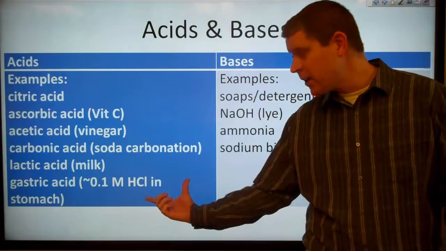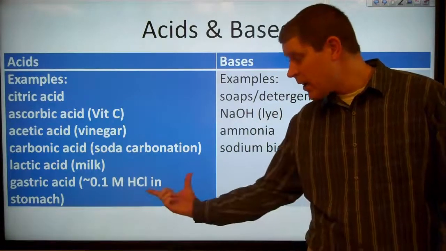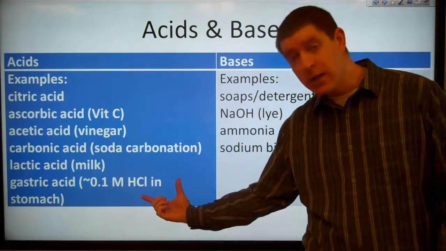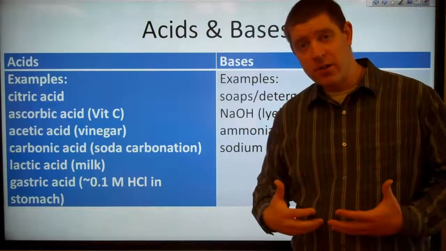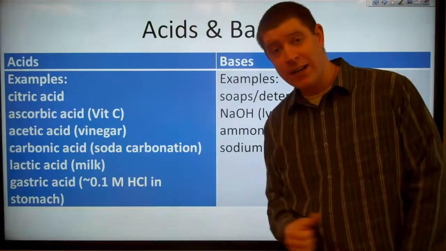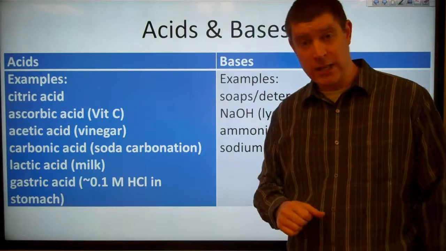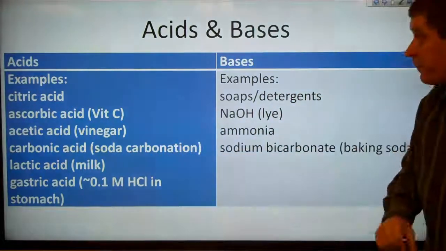Gastric acid, the stomach acid in your stomach, is at a concentration of about 0.1 molar, and that's hydrochloric acid. This is why after you've thrown up, if you don't have much left in your stomach but you've got this acid, you get a really sour taste in your mouth. That's the gastric acid, the hydrochloric acid mixed with some other things like bile. And that tastes very, very bad because it's an acid.